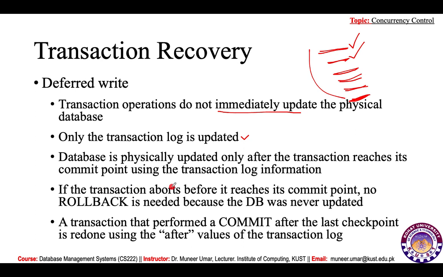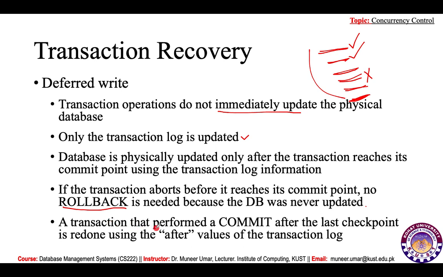If the transaction aborts before it reaches its commit point, suppose here we got an error and this transaction aborted, no rollback is needed because in this process we did not change the database, we only changed the transaction log, so we don't need any rollback because the database was never updated.